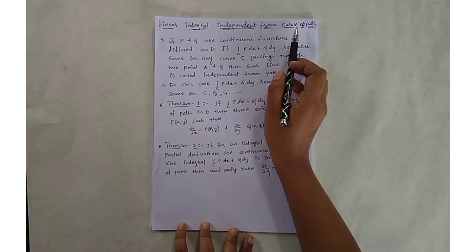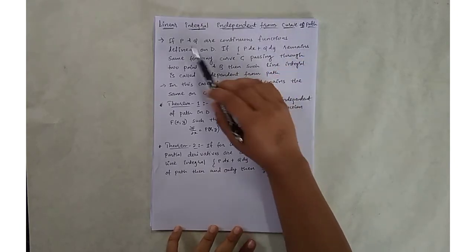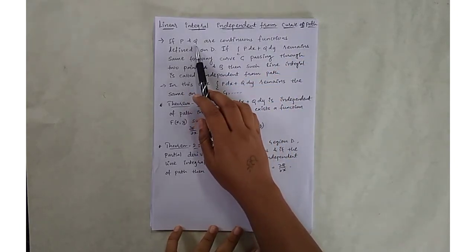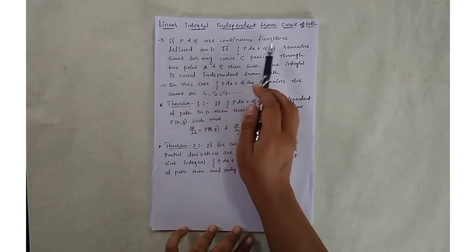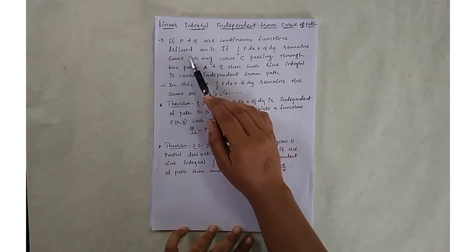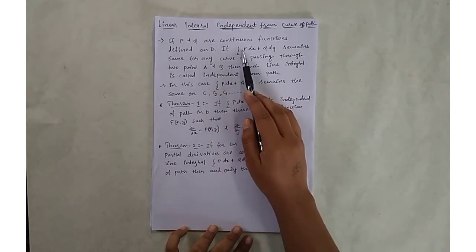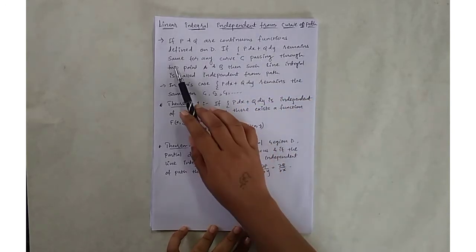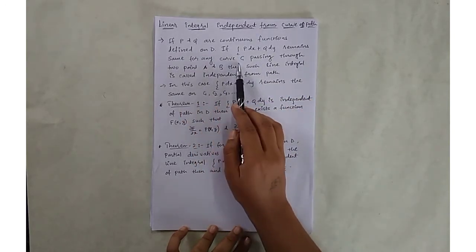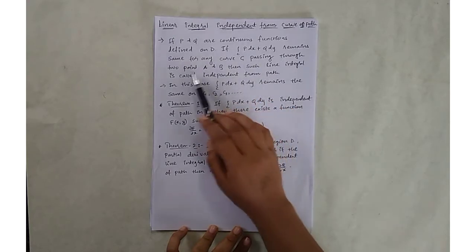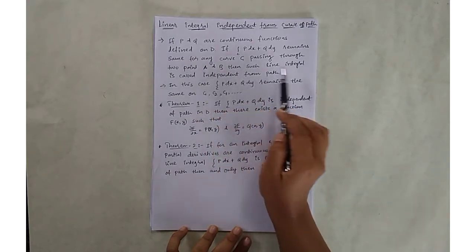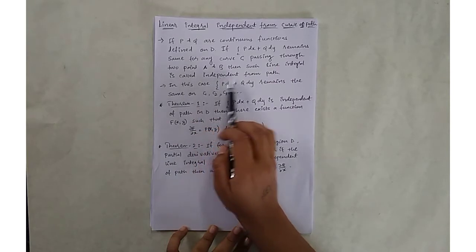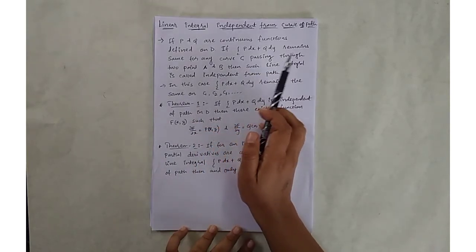First, let two functions p and q, with variables x and y, be continuous functions on domain D. If the integration on curve C of p dx plus q dy remains the same for any curve C passing through two points A and B, then such a line integral is called independent of path.